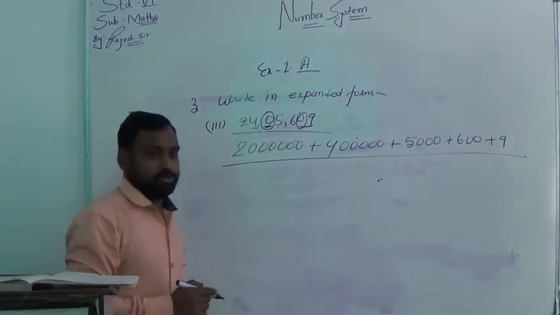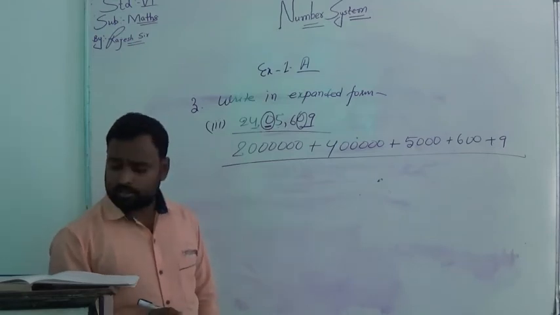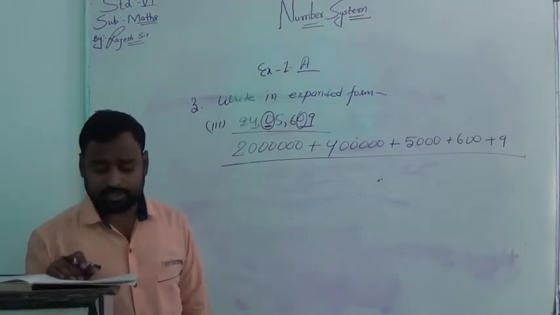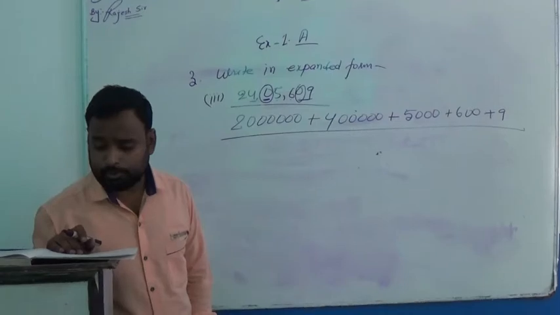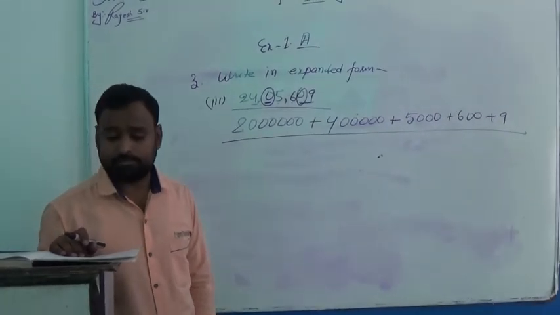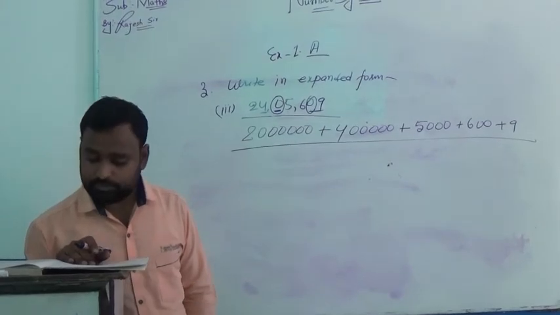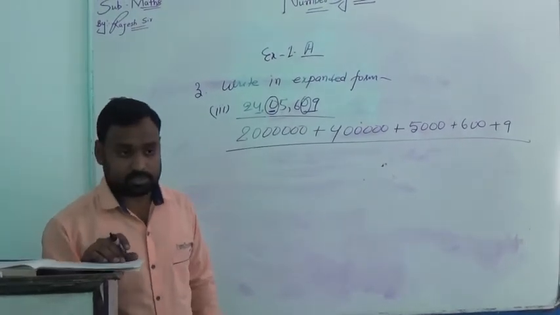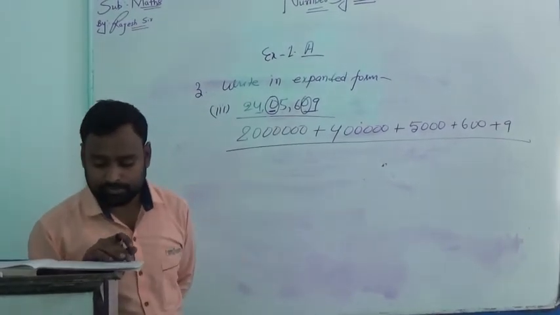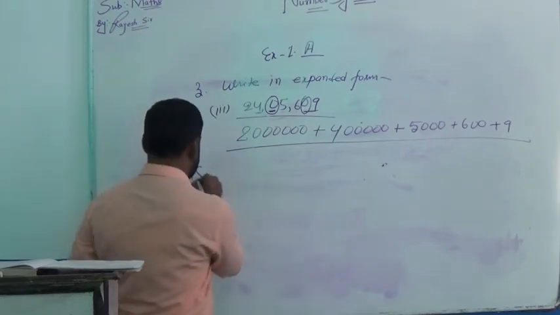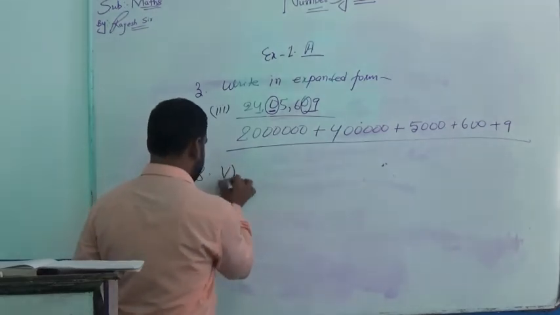Question number 18: Rewrite each of the following numerals with proper commas using the international place value chart. Also write the number name of each in the international system. For that I am solving question number 5.